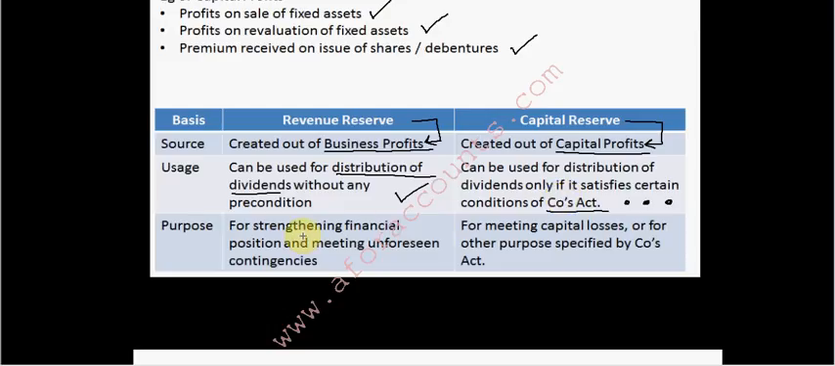Purpose: revenue reserve is made for strengthening financial position and meeting unforeseen contingencies. Capital reserve is for meeting capital losses or for other purposes specified by the Companies Act. Only then can you touch the capital reserve.